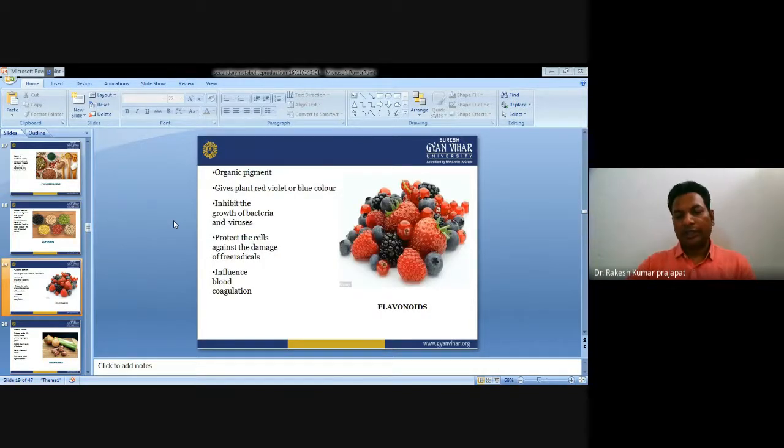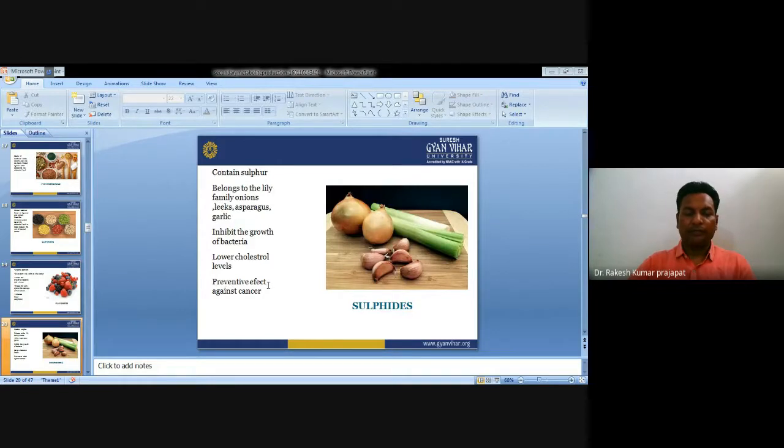Next is flavonoids. Flavonoids are organic pigments. They give plants red, violet, or blue color. They inhibit the growth of bacteria and viruses, protect the cells against damage from free radicals, and influence blood coagulation.